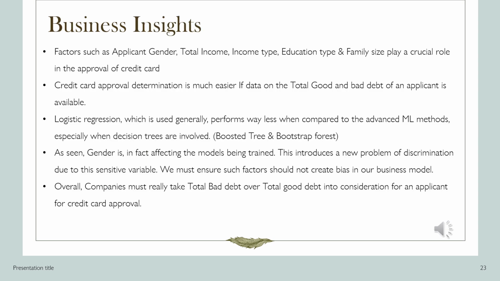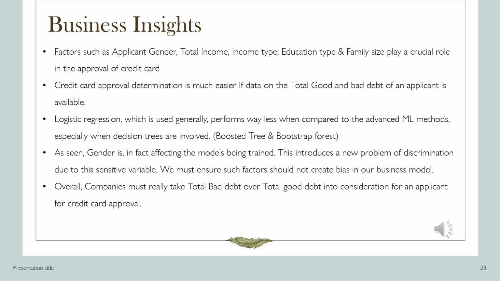Now, coming to the business insights, or the way companies can use my model. Factors such as applicant gender, total income, income type, education type, and family size play a crucial role in the approval of a credit. Credit card approval determination is much easier if data on the total good and bad debt of an applicant is available. Logistic regression, which is generally used, performs far worse when compared to the advanced machine learning methods, especially when decision trees are involved, as observed in models such as boosted tree and bootstrap forest.